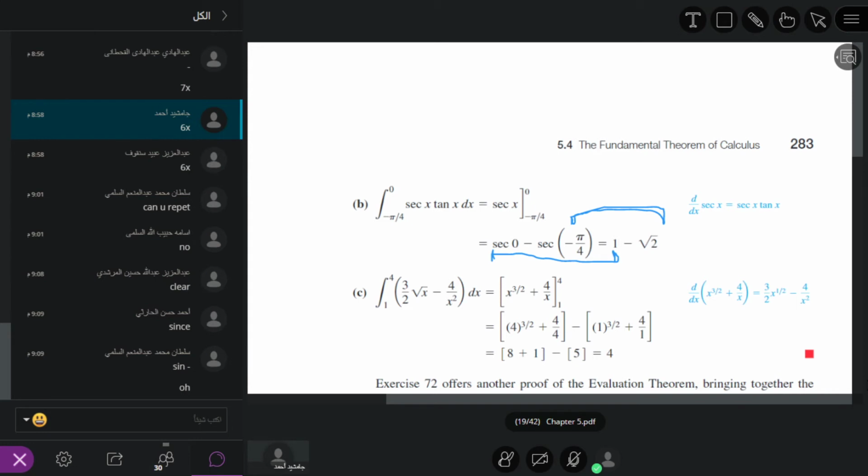If we see sec 0, it is equal to 1 divided by cosine 0. So what is cosine 0? Yes, any student? What is the value of cosine at 0? Student, are you here?